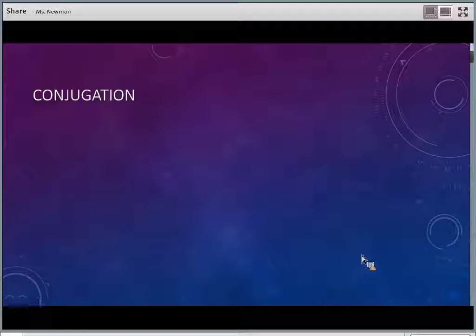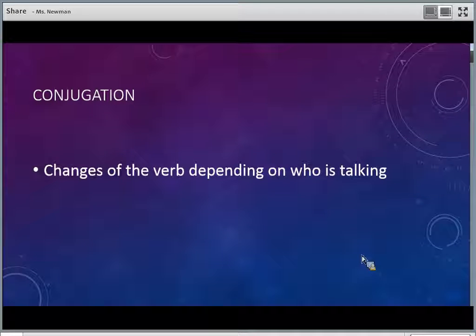Okay, conjugation. This is a big thing in Spanish, right? It's the changes of the verb depending on who is talking. That's very important. You don't just use one conjugation for everything. We don't just say S for everything. Okay, it depends on who's talking.